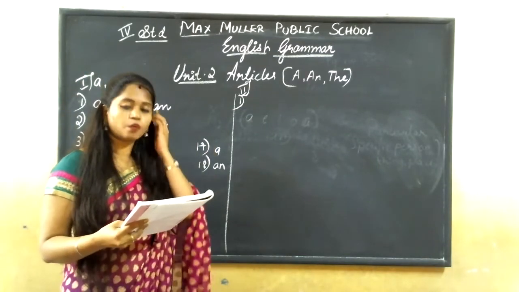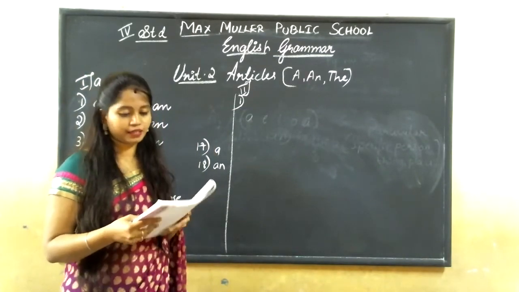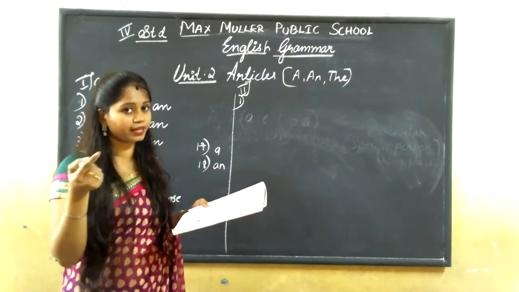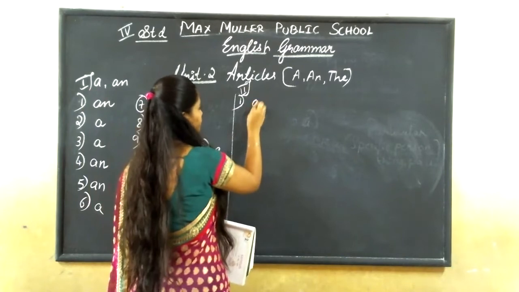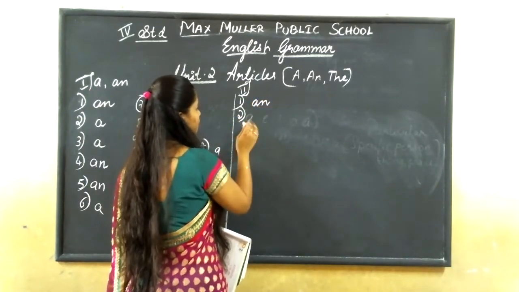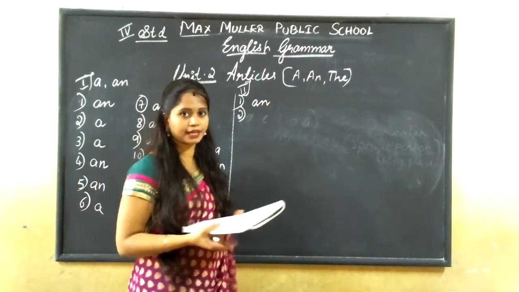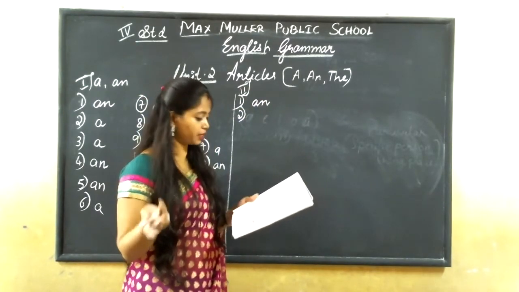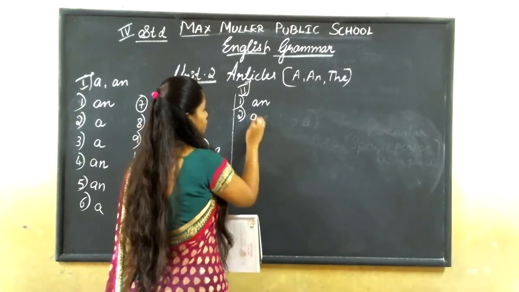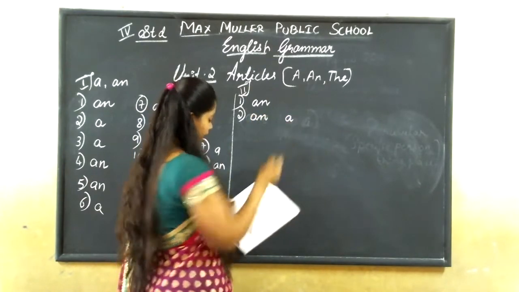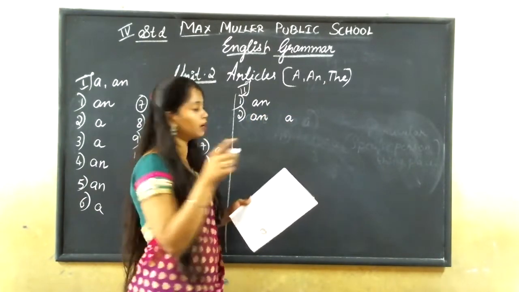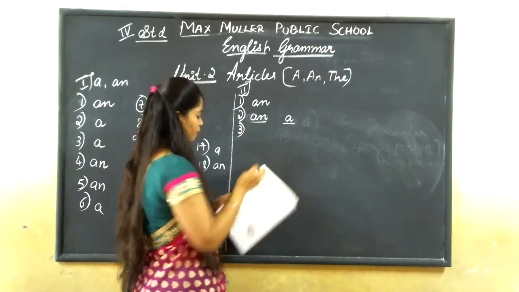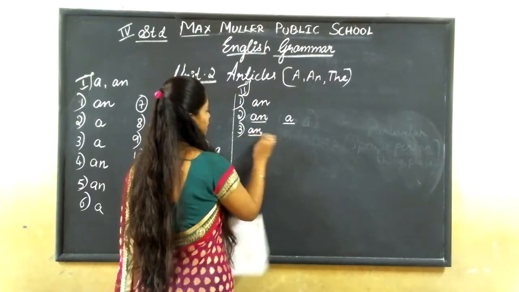My brother wants to be dash engineer. Engineer, it is starting from E. What we should write? It is an. I hope by now you all have understood how to use a and an. Yes, no? Before I write, I think you all will have completed. See, next, two dashes are given. One is: an ostrich is a bird. Next, I bought an atlas and a dictionary.